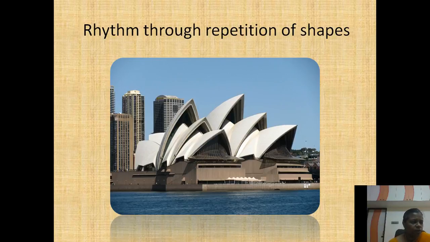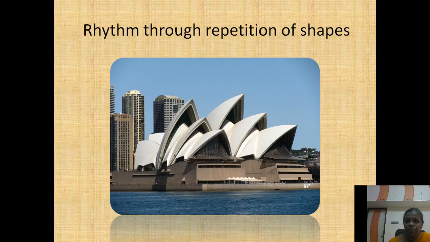This form of rhythm can be achieved by repeating the shape, size, line, color at regular intervals and creating a beautiful space relationship. That is most important. For example, you can see in this picture a particular line, a particular curve, a particular shape or size being repeated, that too at regular intervals.